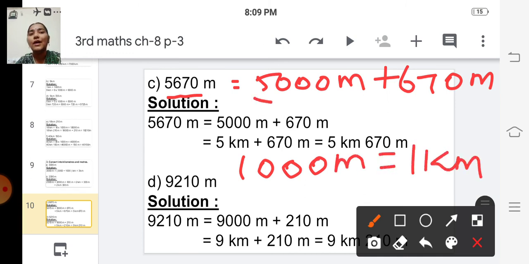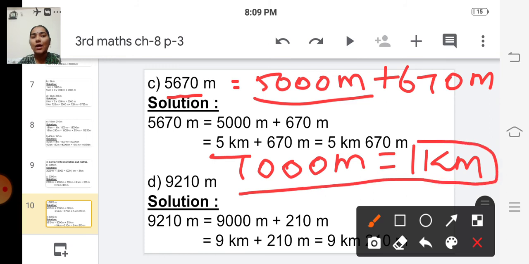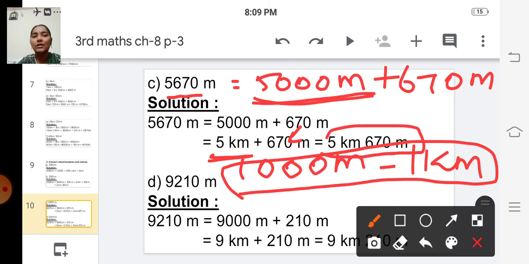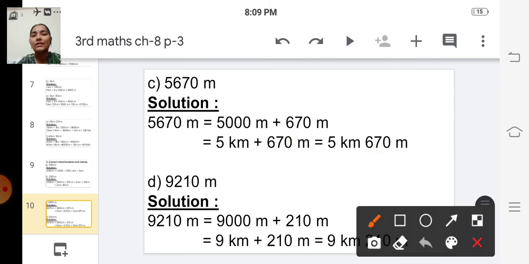So 5000 meter is equal to 5 kilometer. Okay, 1000 meter is equal to 1 kilometer. So 5000 meter is equal to 5 kilometer plus this 670 meter, and this can be written as 5 kilometer 670 meter.